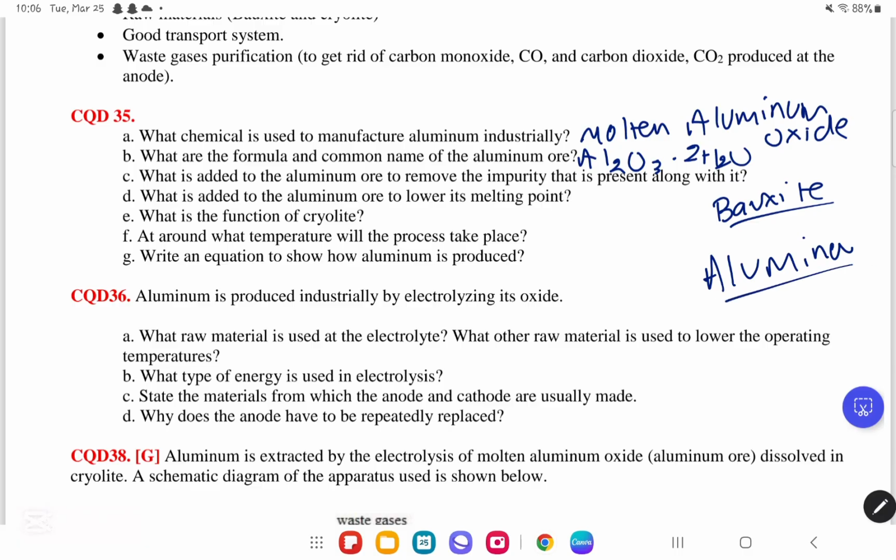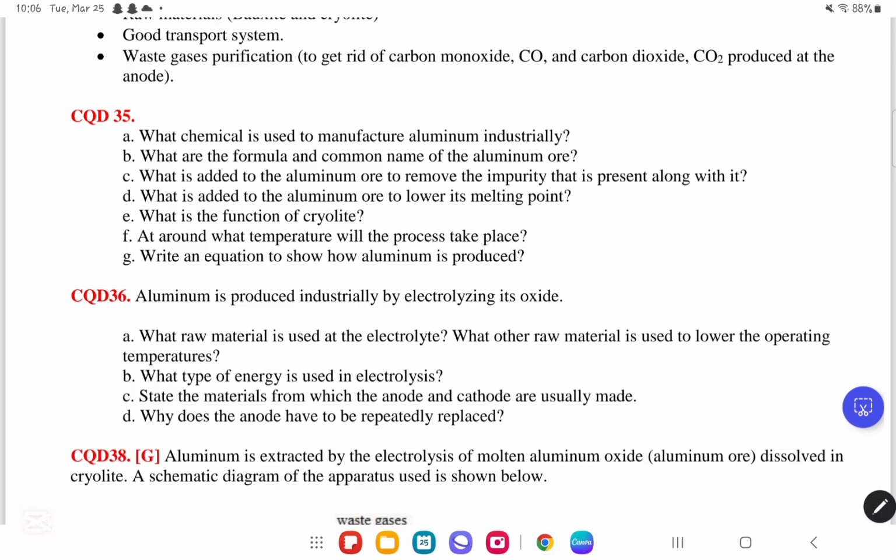Okay, for part C, what is added to the aluminum ore to remove the impurity that's present along with it? You add NaOH because you're going to remove the impurity, which is the iron oxide. Now, what is added to the aluminum ore to lower its melting point? We add the cryolite to it.